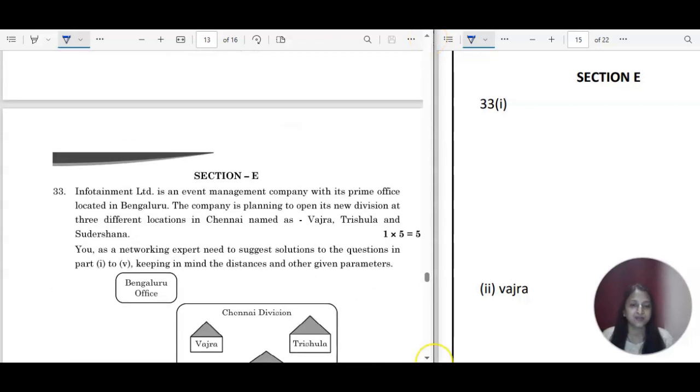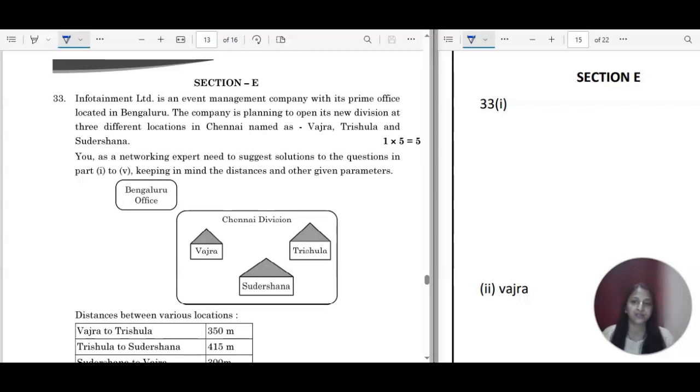So we have already discussed the first 4 sections of the 2024 question paper of CBSE Computer Science. Today we are going to discuss the last section in depth, which is section E.